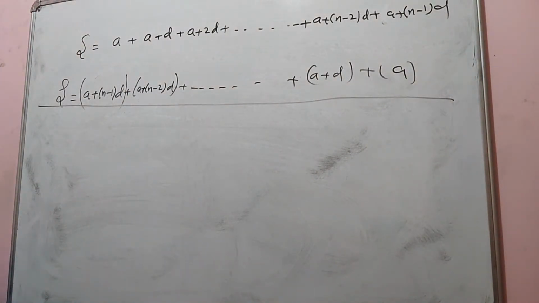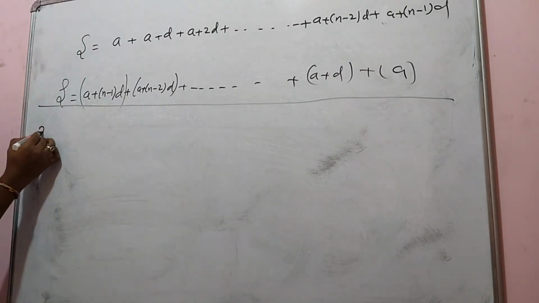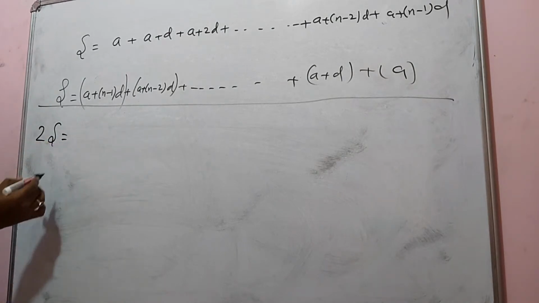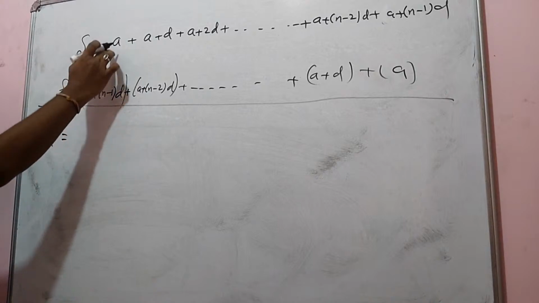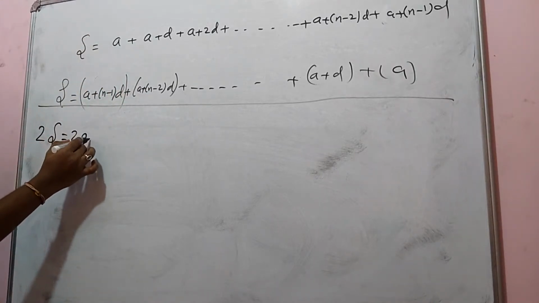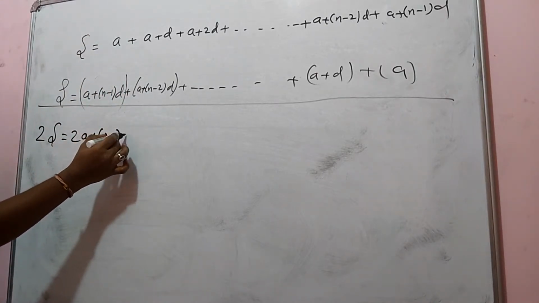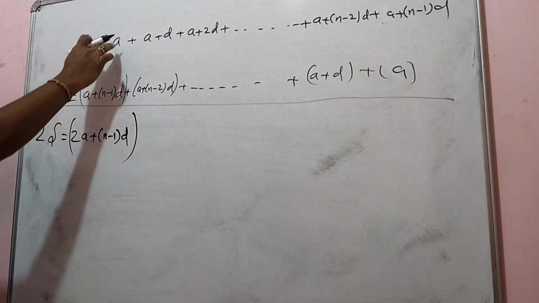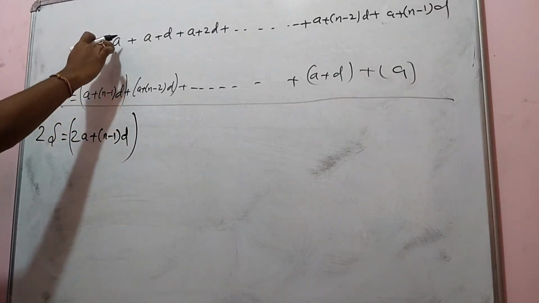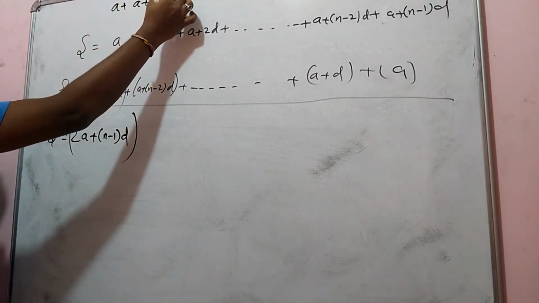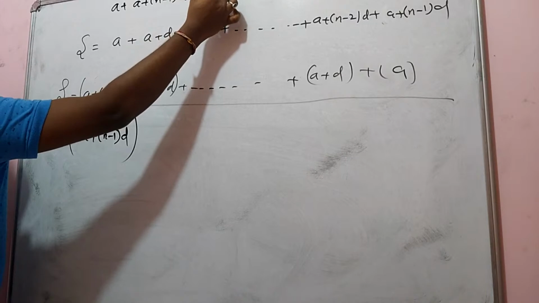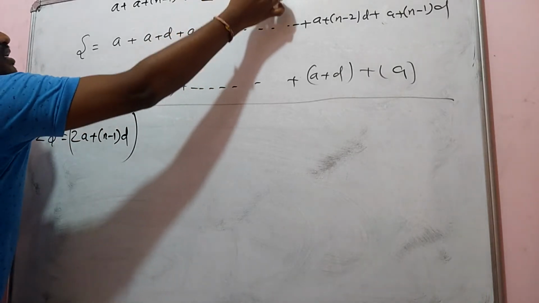Are you getting it here? Yeah, all of you are getting it or not? So now S plus S, I'm going to get 2S. 2S is equal to, now you add the first term of this and the first term of this: a plus a, I am going to get 2a plus (n minus 1) into d. Look at this, I'm adding first term here and first term here. Here you have a and here you have a plus (n minus 1) into d, and this value is 2a plus (n minus 1) into d, dear students.